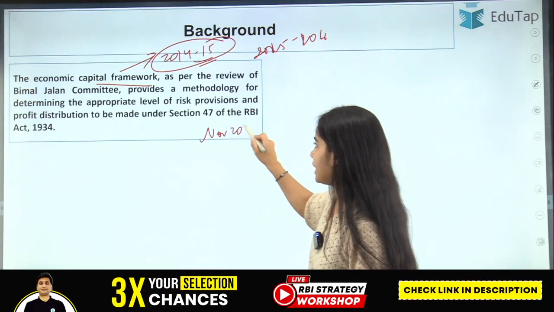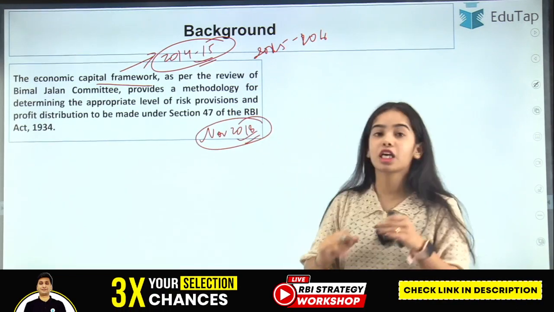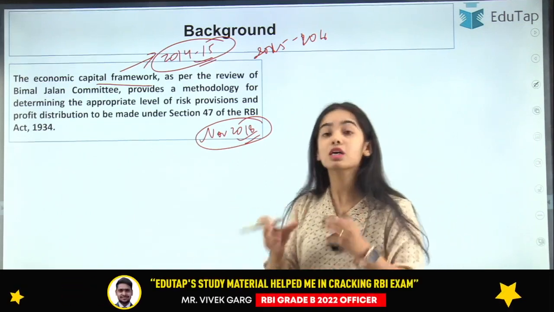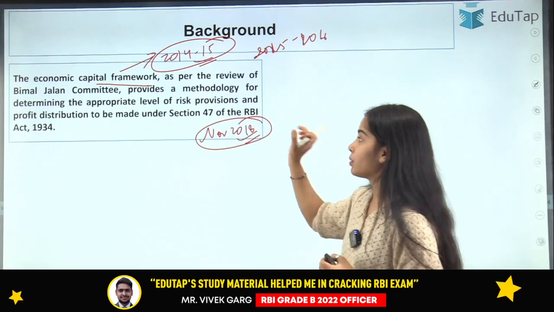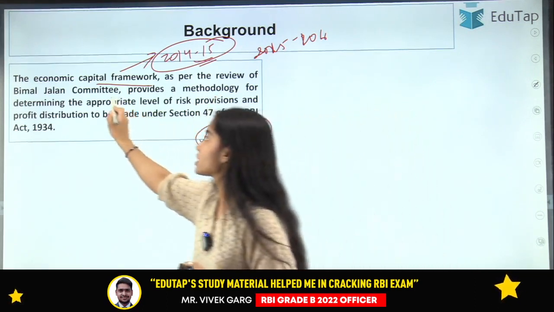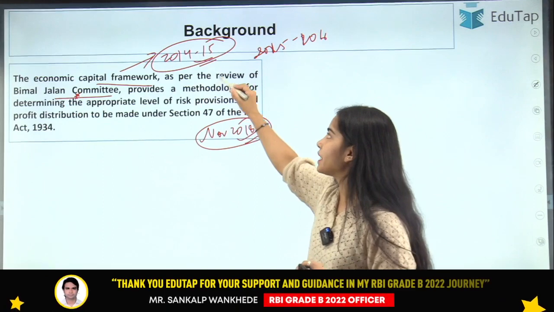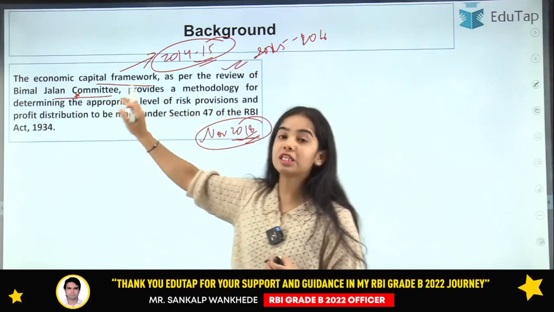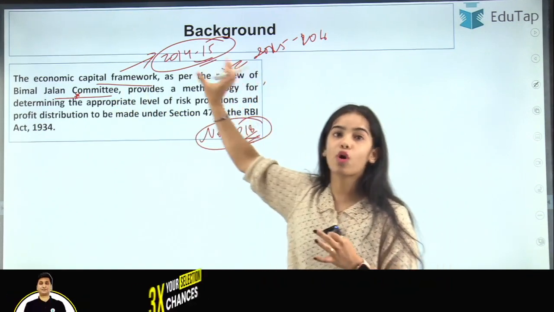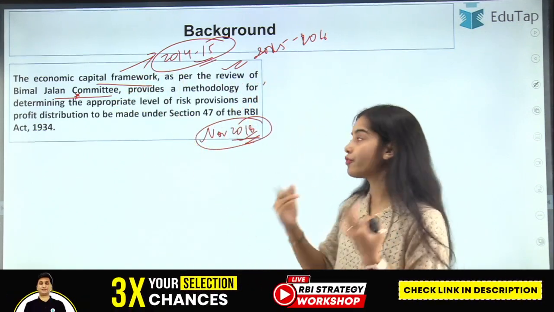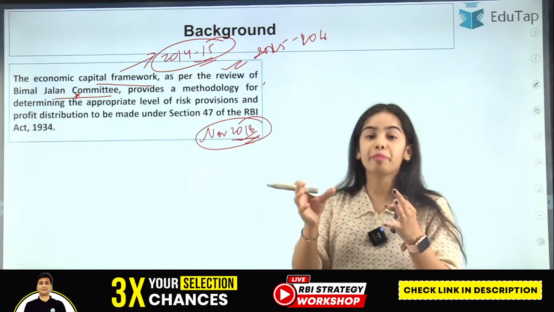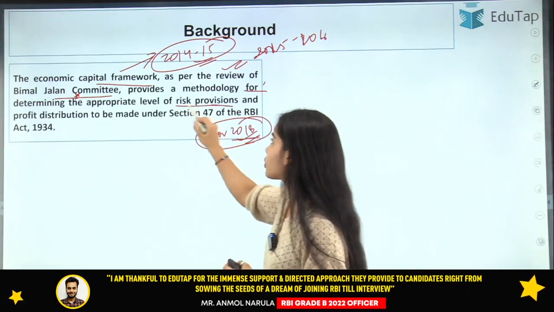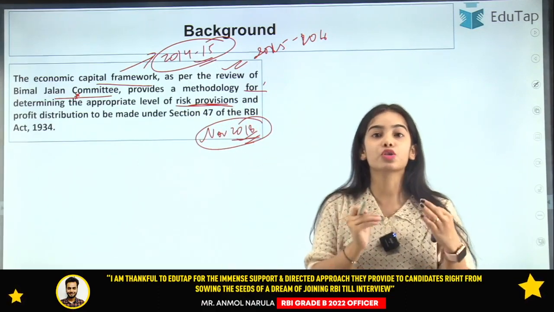November 2018. In November 2018, a committee was formed by the Reserve Bank of India in consultation with the government of India. The committee was the Bimal Jalan committee. This was the committee formed for the recommendation and review of the economic capital framework. Now this is the framework which provides the methodology for determining the appropriate level of the risk provisions that the Reserve Bank of India has to keep with itself.